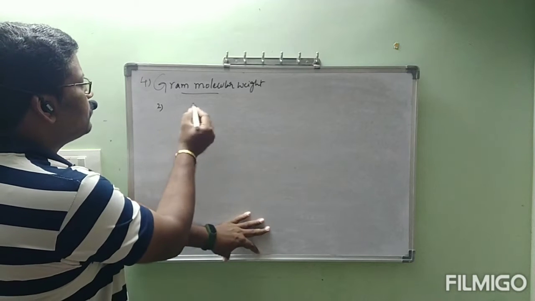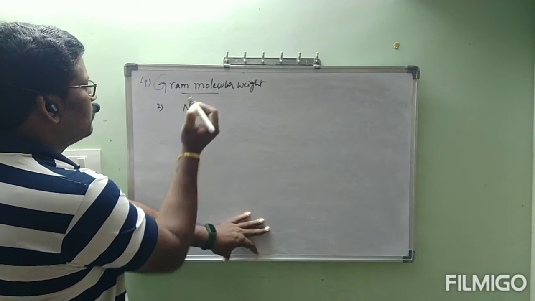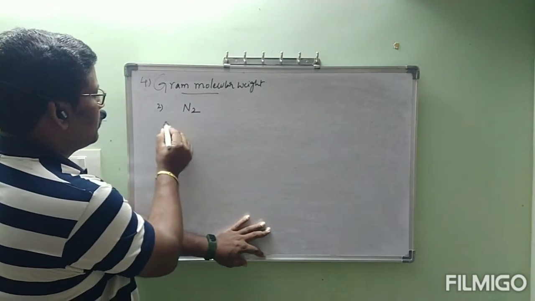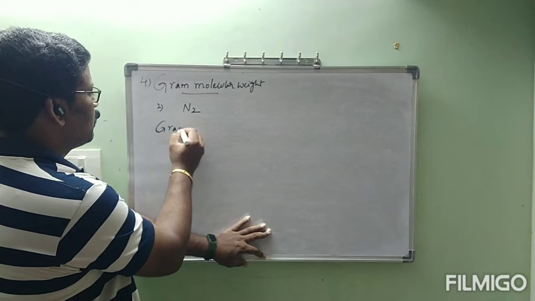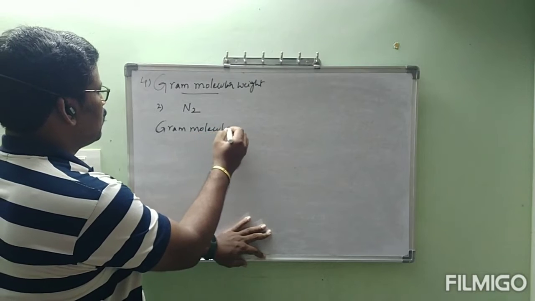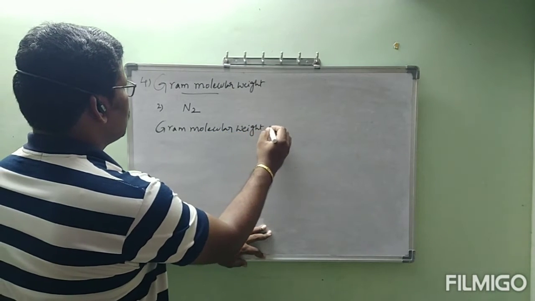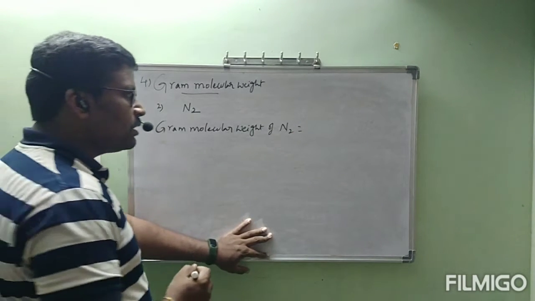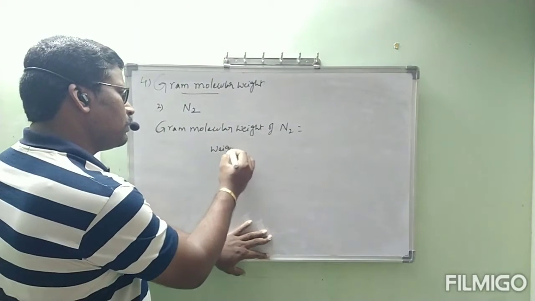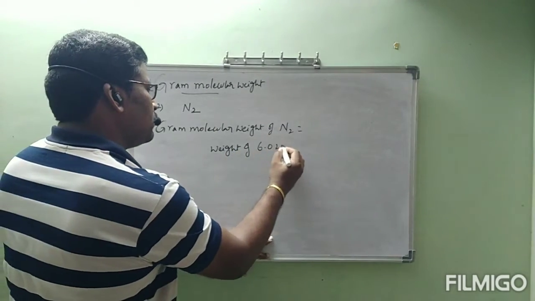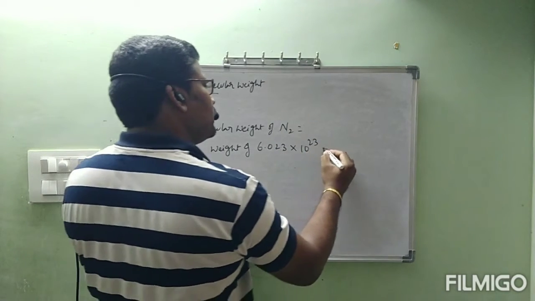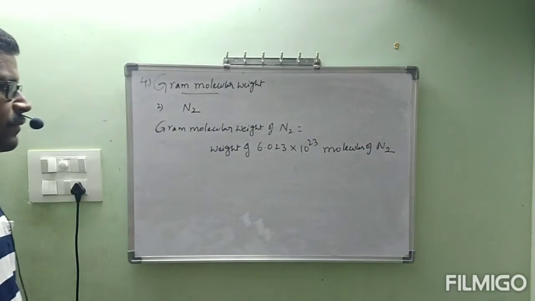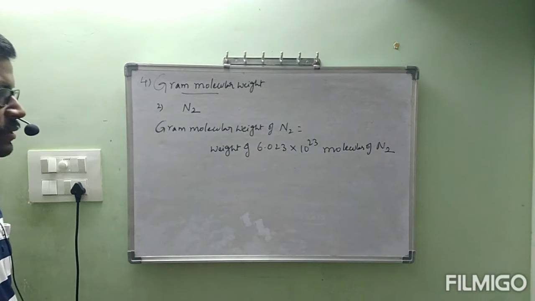H2 is completed. Now we will go to N2. Now I want to find the gram molecular weight of N2. What is meant by gram molecular weight of N2? Gram molecular weight of N2 is equal to the weight of 6.023 into 10 power 23 molecules of N2.